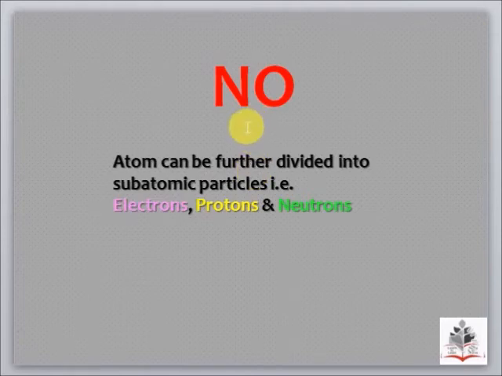The atom is not indivisible. In fact, an atom can be divided into subatomic particles, and those subatomic particles are electrons, protons and neutrons. It was proved when different scientists worked on the structure of the atom and discovered electrons, protons and neutrons. So the concept that the atom is indivisible was discarded, and it was proved that an atom can be divided into subatomic particles: electrons, protons and neutrons. So now let's see what an electron, a proton and a neutron are.